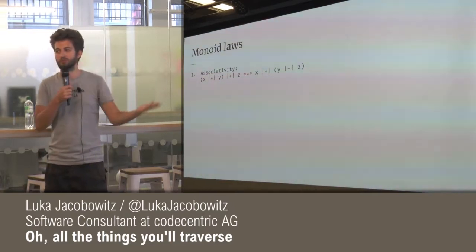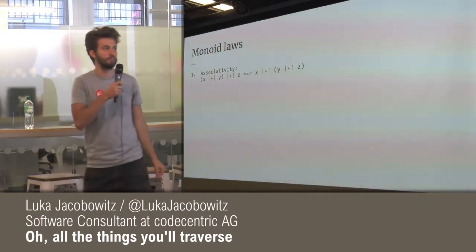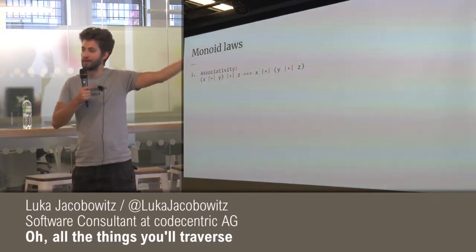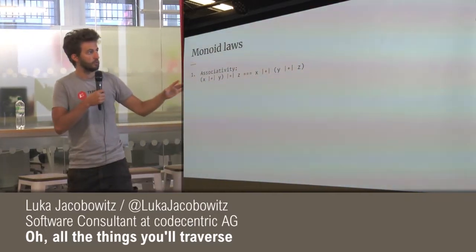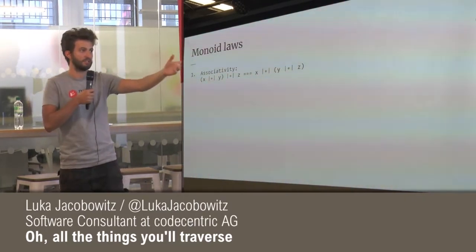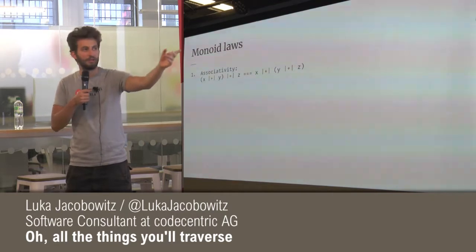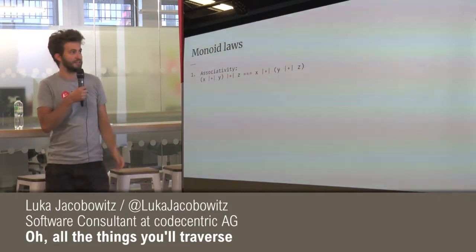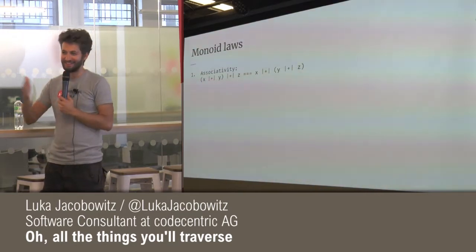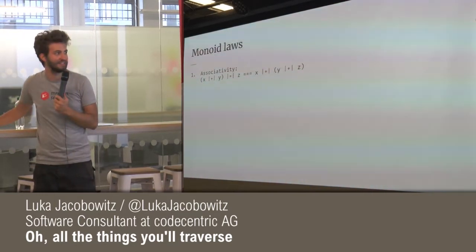The first one is associativity, and that basically says that the order of applying this combine operator doesn't matter. So it says x plus y and then plus z is the same as x plus y and then z. I usually use z. I guess when I'm in London, I accumulate.